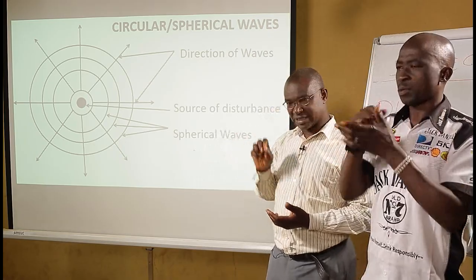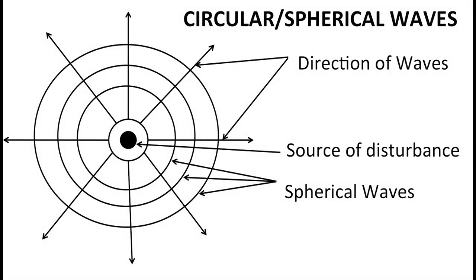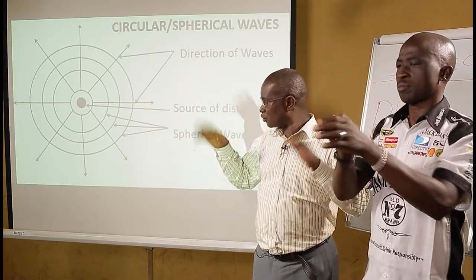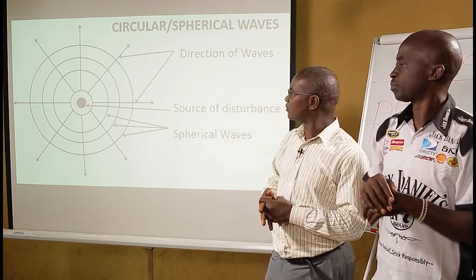When the source of disturbance is spherical, or circular, then we discover that ripples form in circular form. We have the source of disturbance in the middle, we have spherical waves, and the direction is spread out from the source.